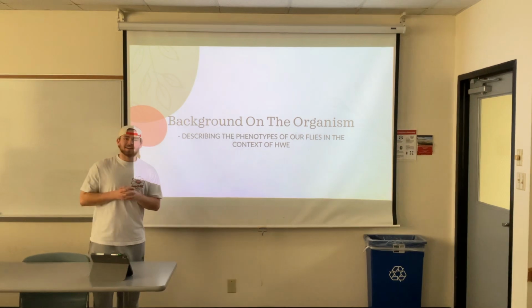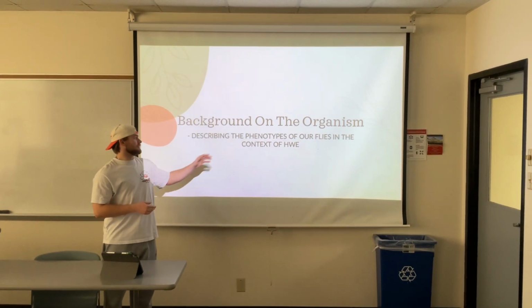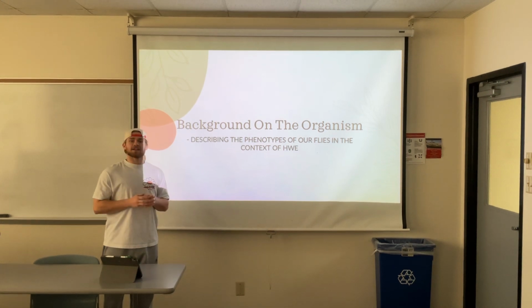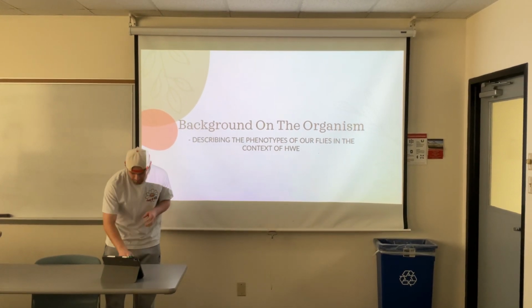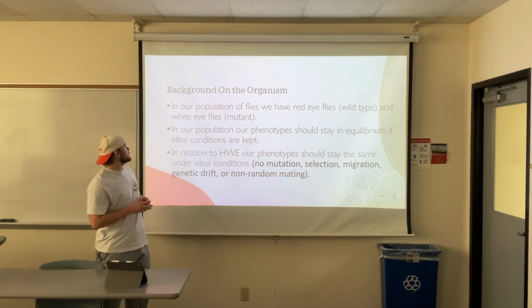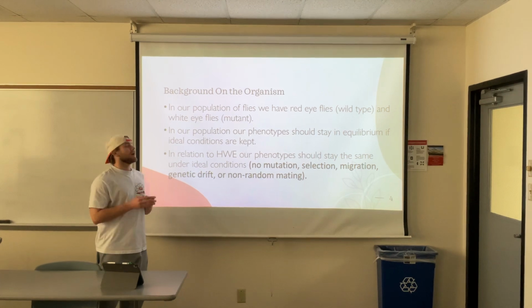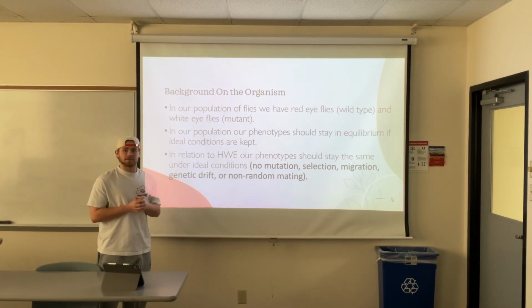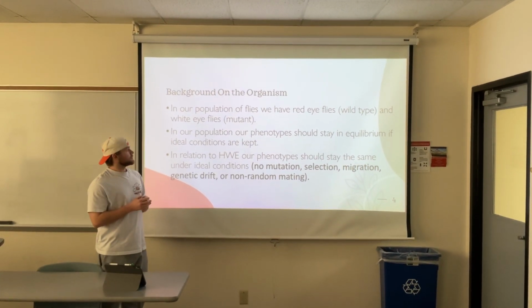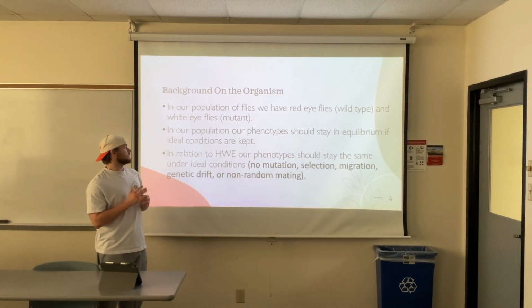Now we will be getting into the background on the organism, specifically describing the phenotypes of our flies in the context of Hardy-Weinberg equilibrium. So, some background on the organism's phenotype. In our population of flies, we have red-eye flies, which are the wild type, and we have white-eye flies, which are the mutant type. In our population, our phenotypes should stay in equilibrium if ideal conditions are kept.